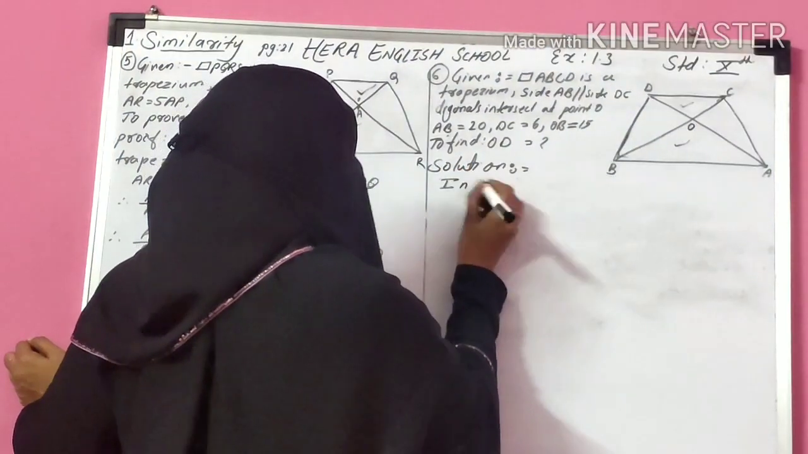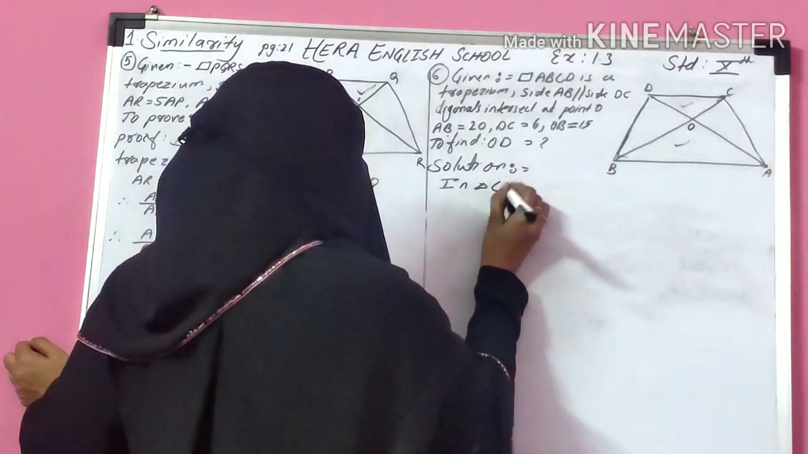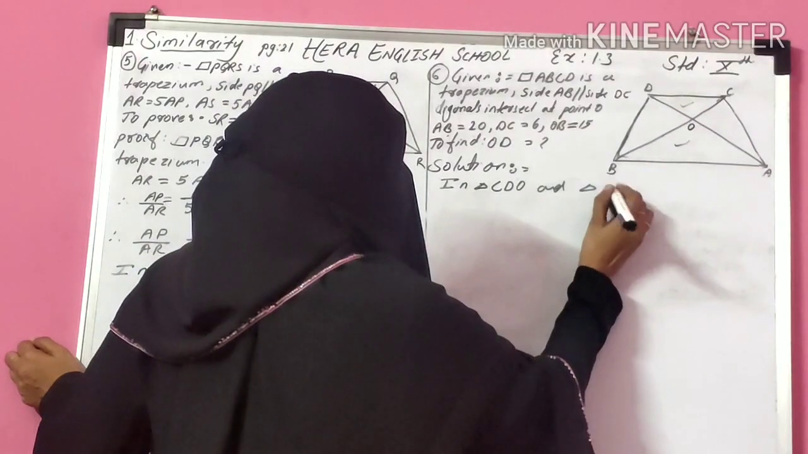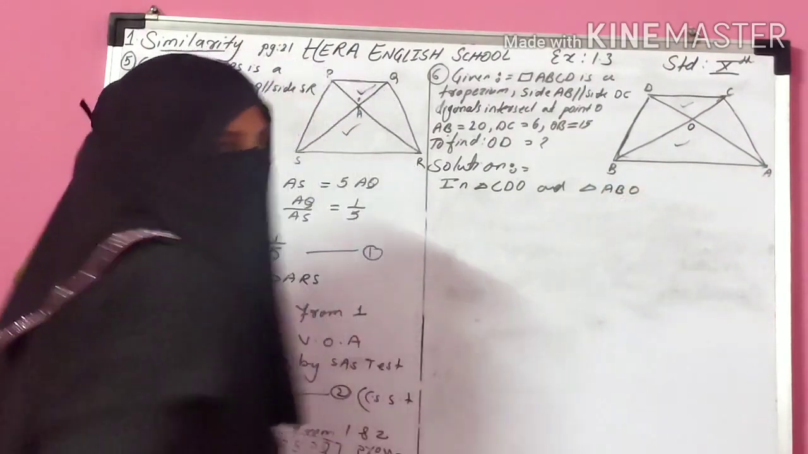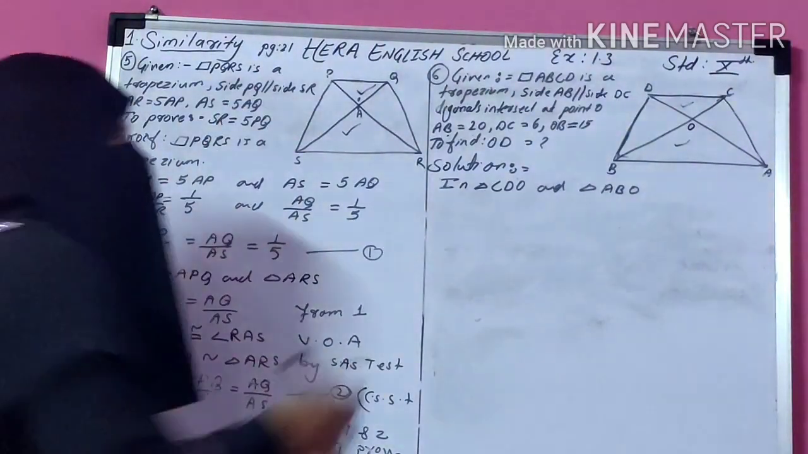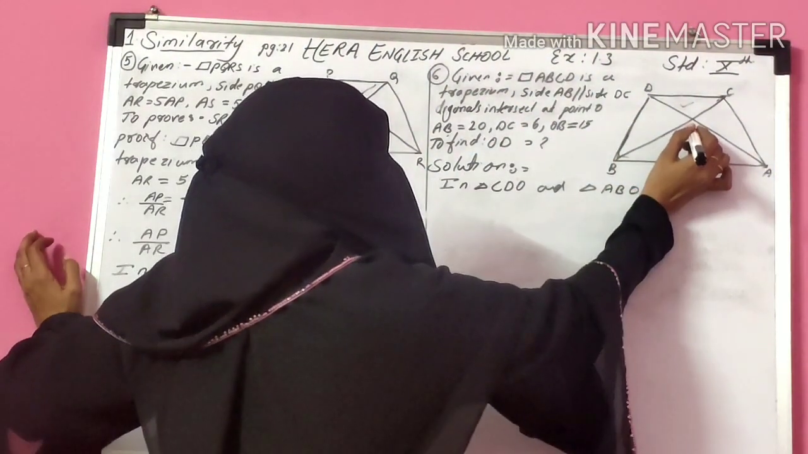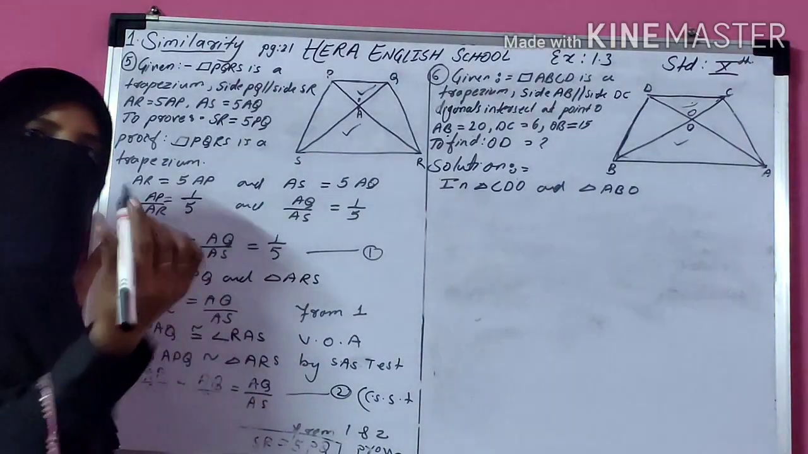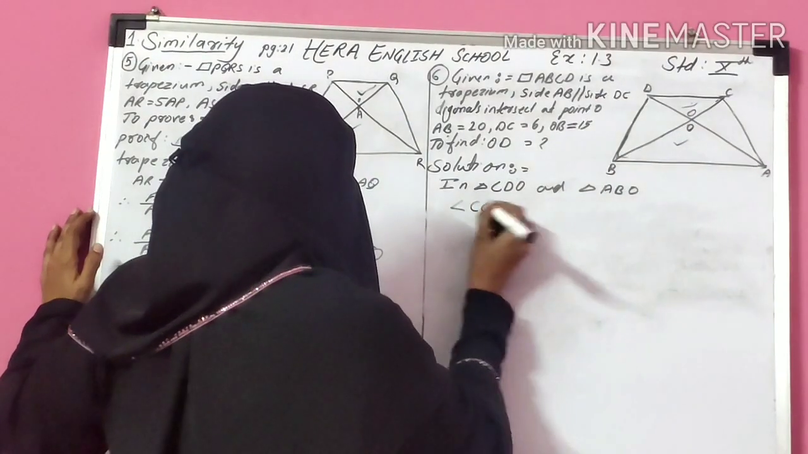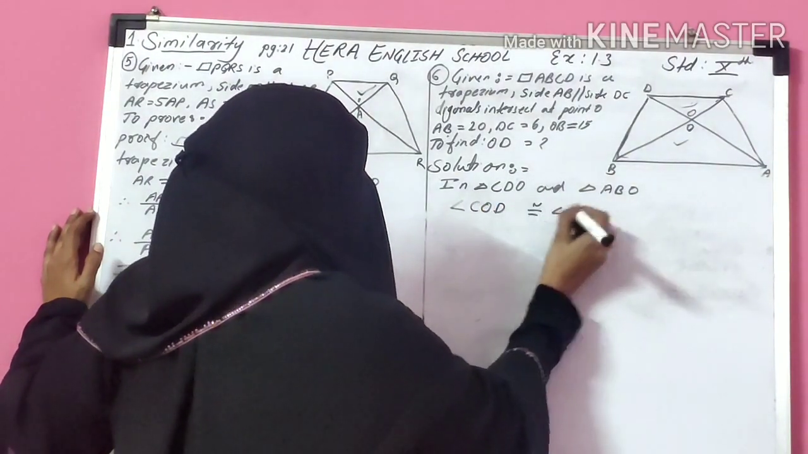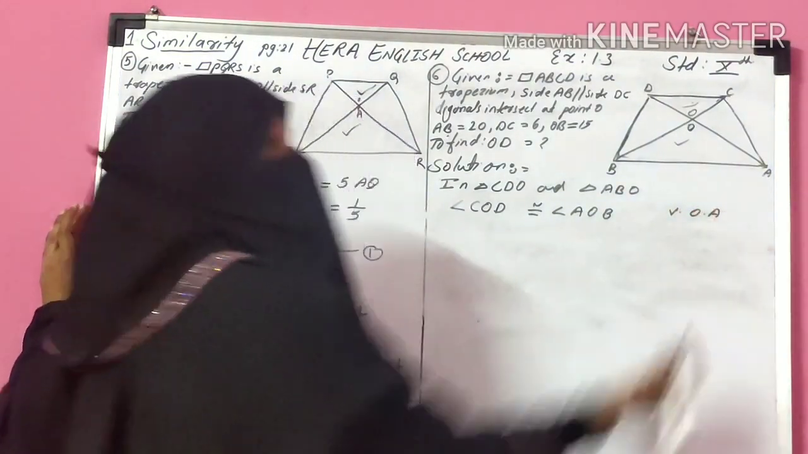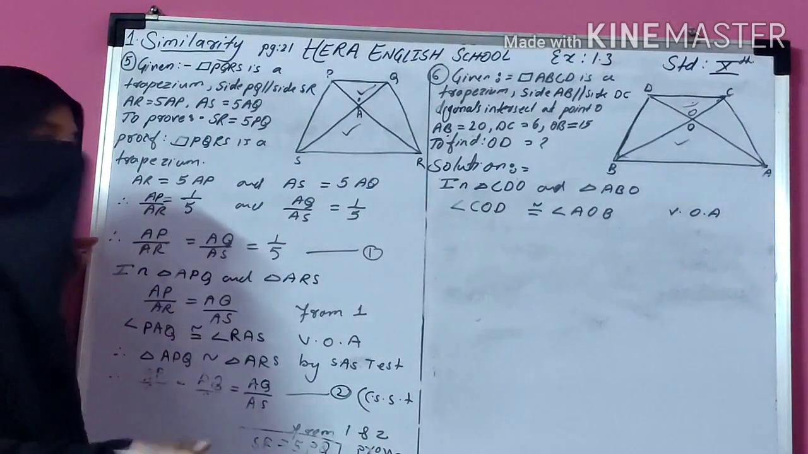In triangle CDO and triangle ABO, our focus is on these two triangles. We have to prove these two triangles are similar. Now one is the vertically opposite angle at O. Vertically opposite angles are congruent. So write angle COD is congruent to angle AOB, vertically opposite angles.